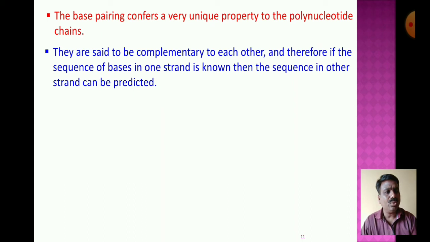Now you know I have already told you that adenine is complementary to thymine, and thymine is complementary to adenine. That is known as complementary base pairing. If the sequence of bases in one strand is known, then the sequence in the other strand can be predicted.